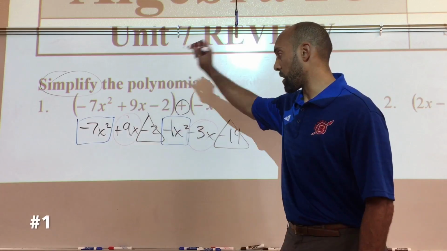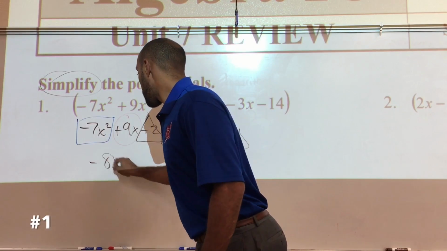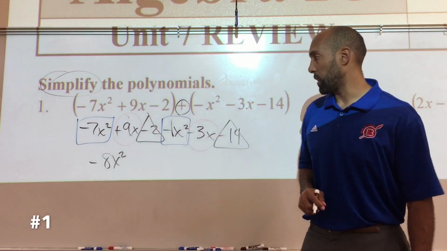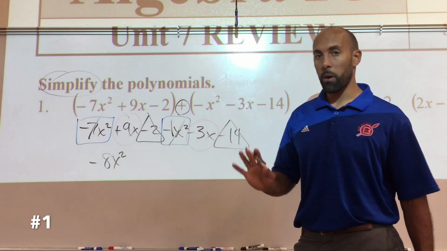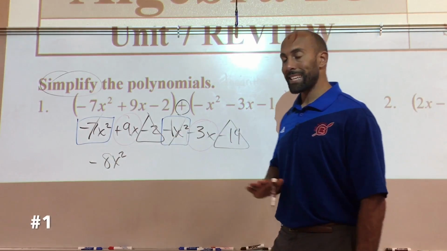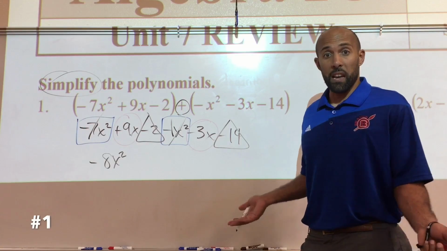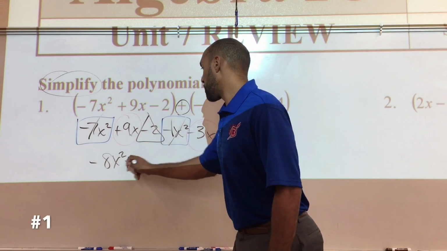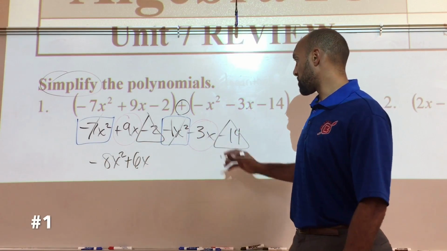So remember, this is a negative 1, so negative 7 and negative 1 becomes negative 8x squared, okay? So we're done with those, so I'm going to cross them out, just so I know I already added them up. Now I have positive 9x, negative 3x, which is almost just like saying 9 minus 3. So plus 6x. So there's Real Madrid, there's Barcelona, and then here's the refs.